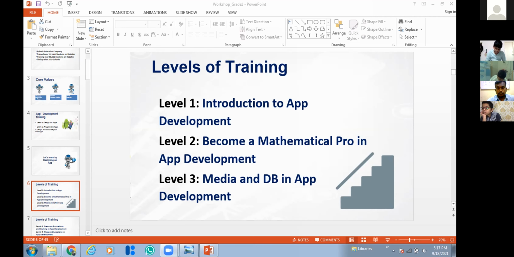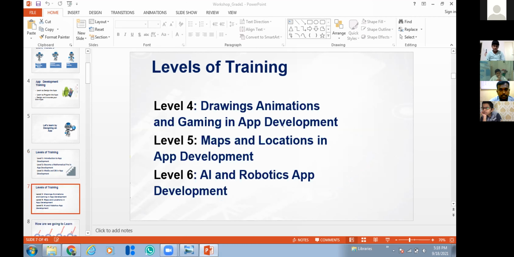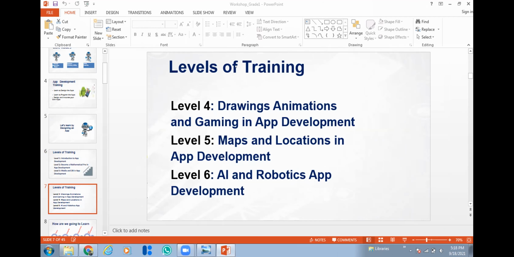Okay, students. So now we will continue. In level 3, you will learn how to develop the media and the database related apps. Then in level 4, that is very much interesting. You will learn how to develop some gaming apps. You have many gaming apps here, right? So you will learn how to do those games, and also the animation, how to create the drawings and animation in app development. That comes under level 4.